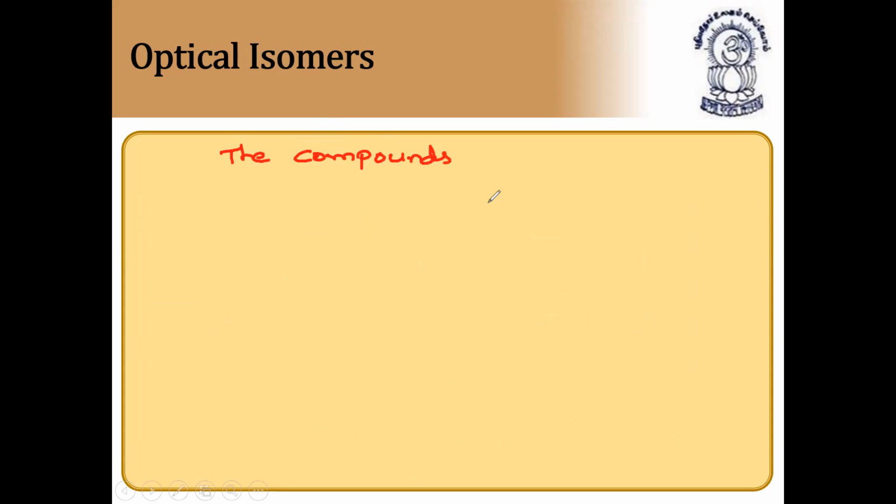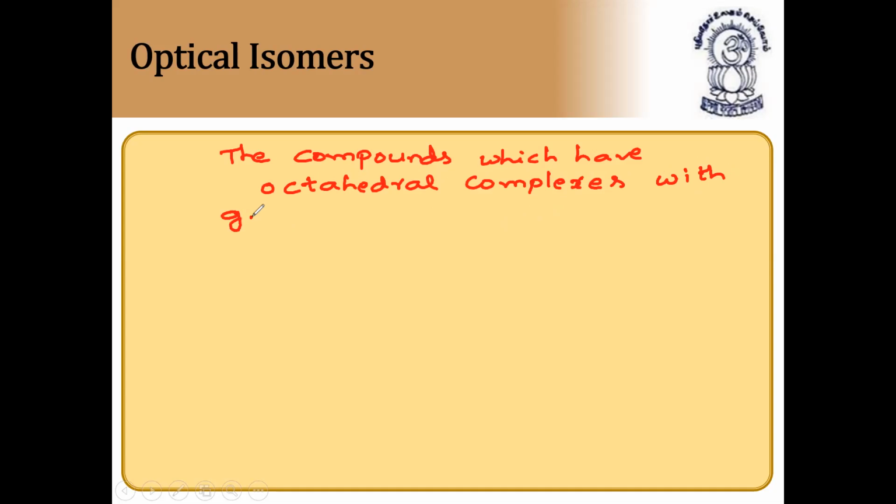The compounds are the molecules with octahedral complexes, which have the general formula.